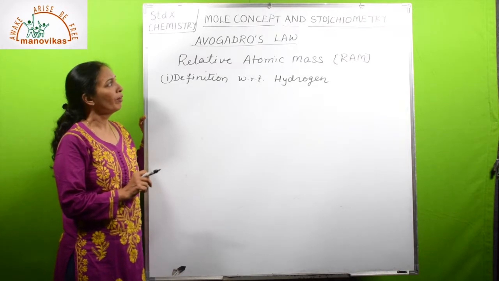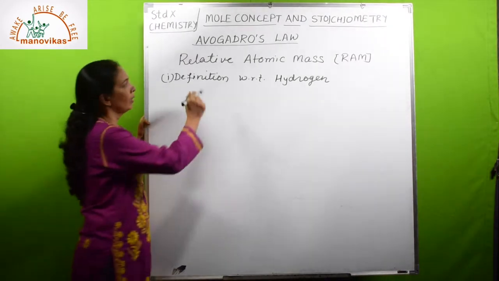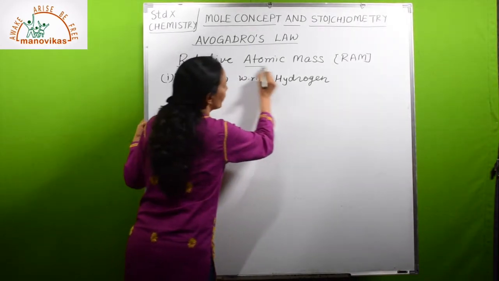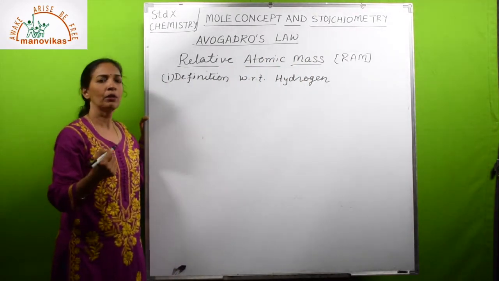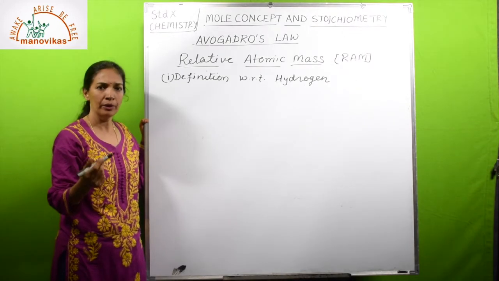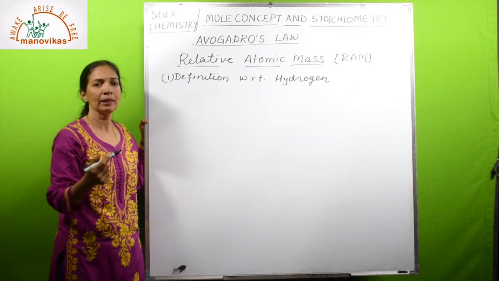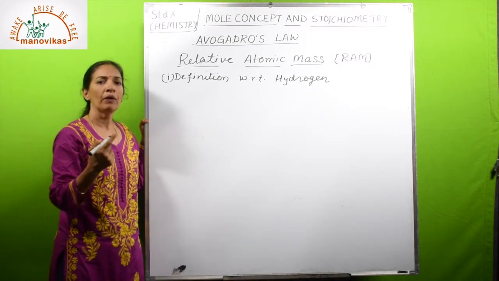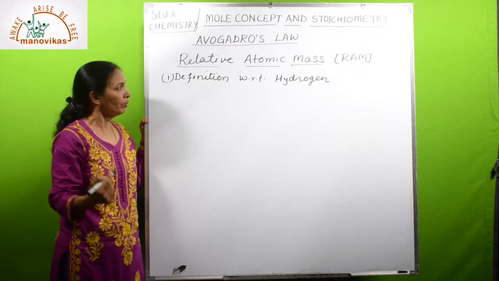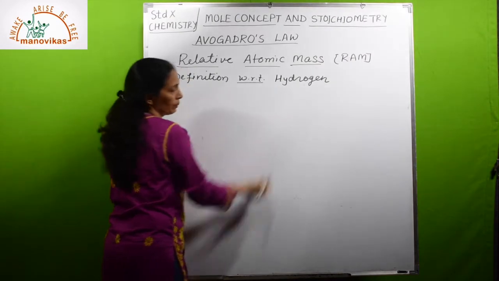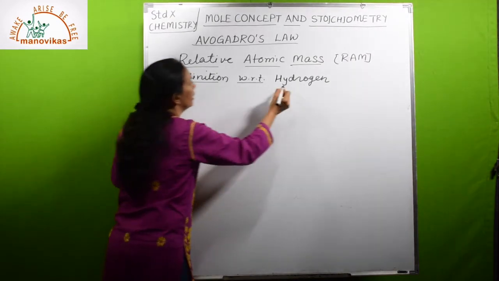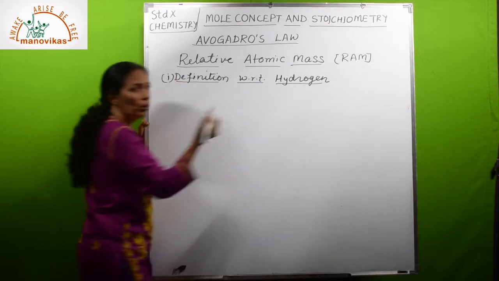Now let us define relative atomic mass, RAM. As we discussed, relative atomic mass was found by comparing with one atom of hydrogen when it was taken as unit mass, or 1/12 of an atom of carbon. So first we will define relative atomic mass with respect to hydrogen.